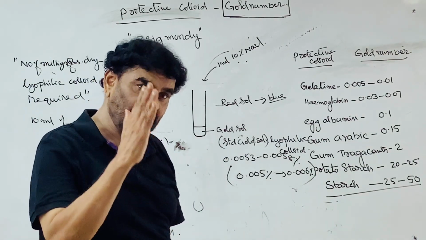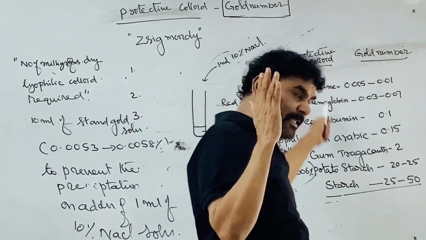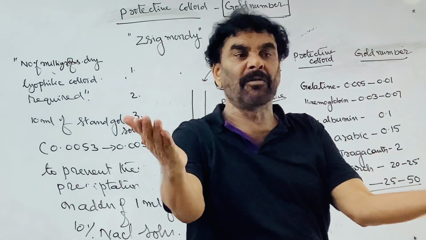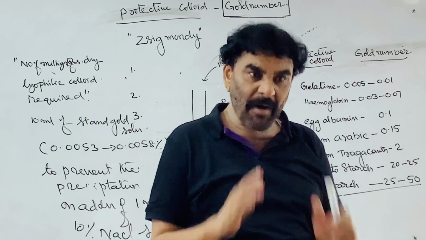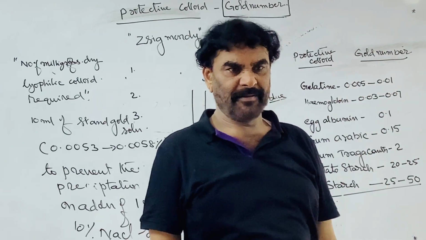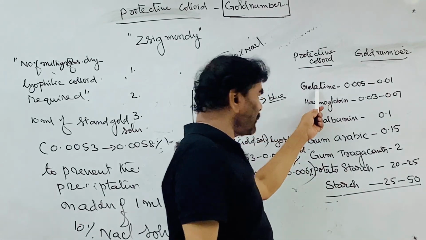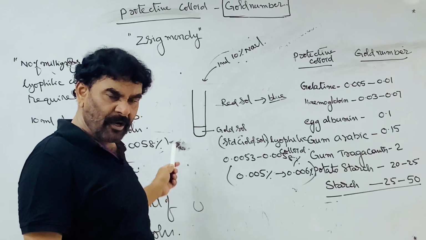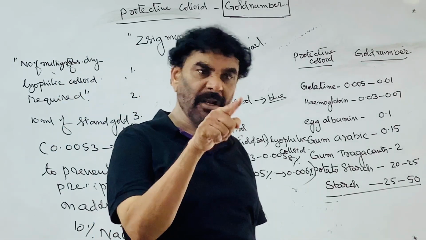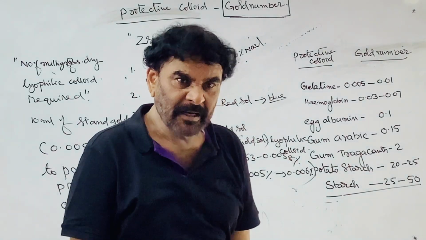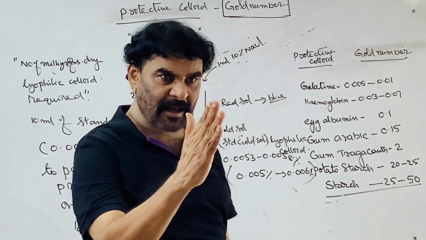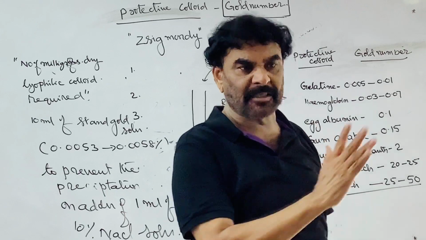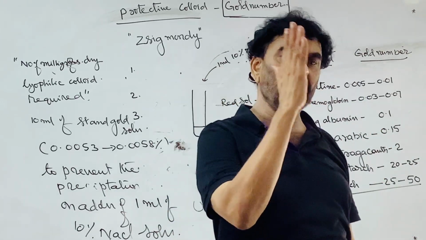But the amounts of these colloids needed to prevent coagulation are not equal; the masses are different. The minimum weight of gelatin that must be added to 10 ml of gold sol to prevent precipitation on addition of 1 ml of 10% sodium chloride is called the gold number of gelatin.